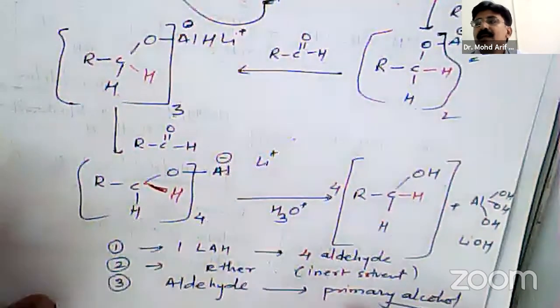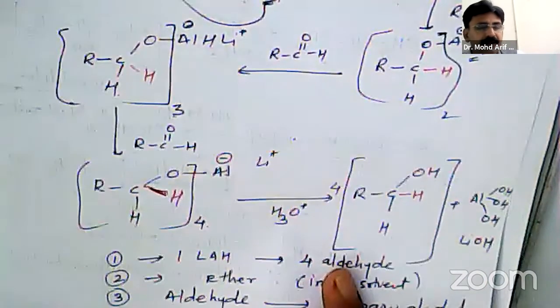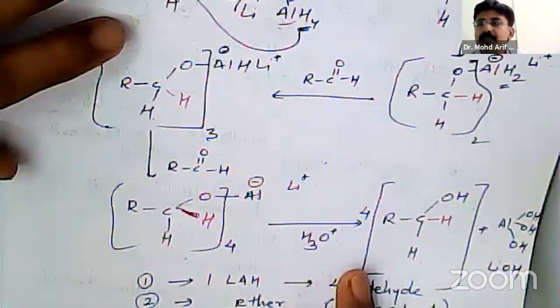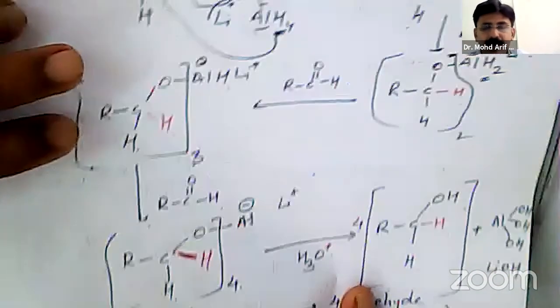In this way you can prepare different primary alcohols by reducing aldehydes with lithium aluminum hydride.